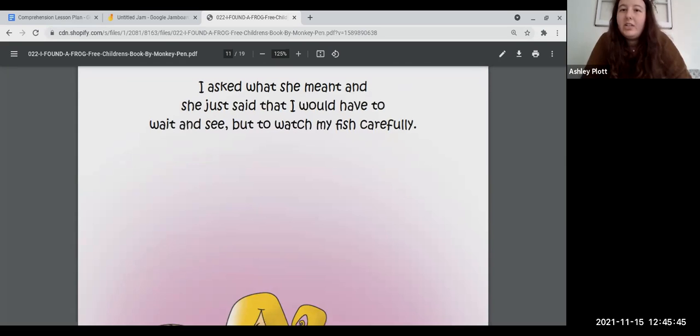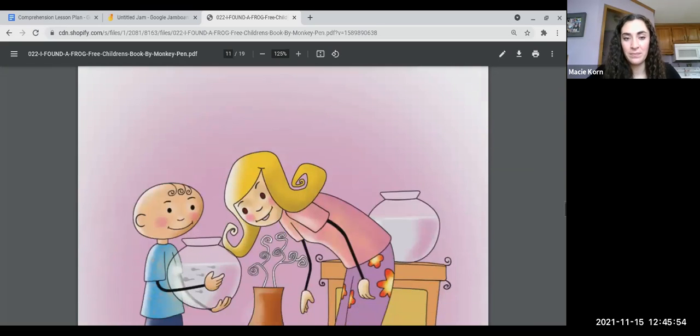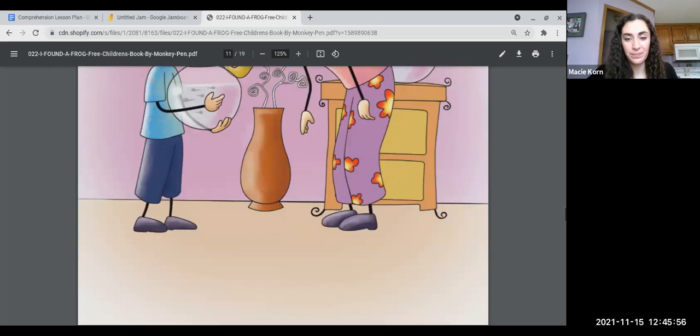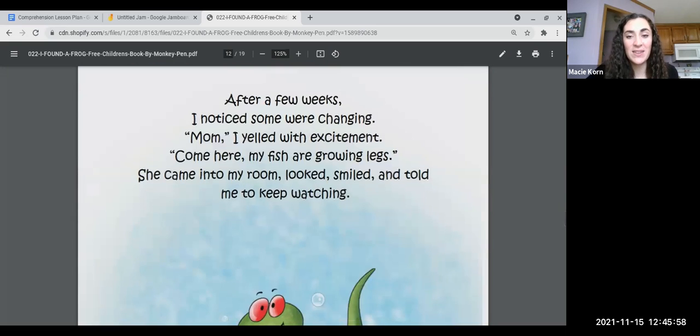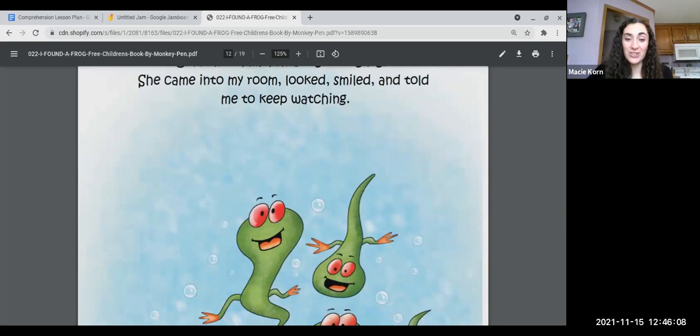Because it's going to change. It's going to grow. Yes, that's right. They're going to turn into frogs, right? They're not actually fish, they're tadpoles. Very good. After a few weeks, I noticed some were changing. Mom, I yelled with excitement. Come here, my fish are growing legs. She came into my room, looked, smiled, and told me to keep watching.